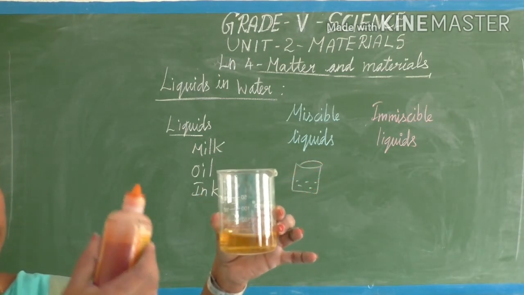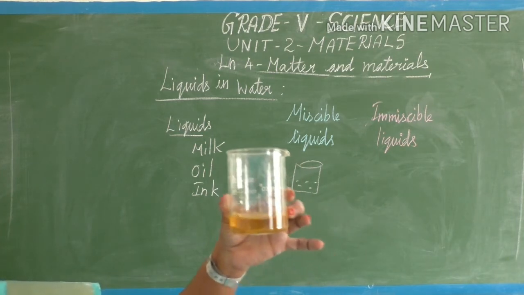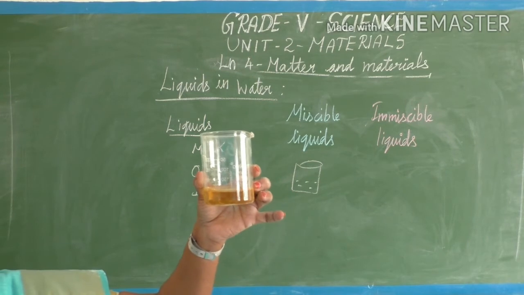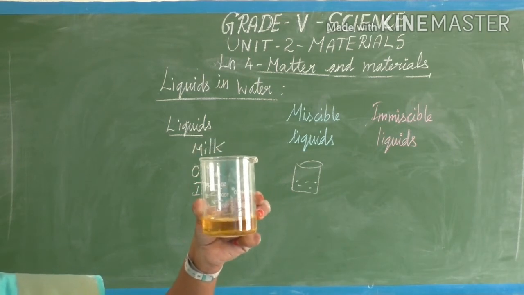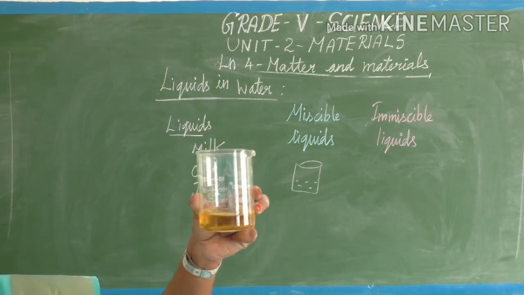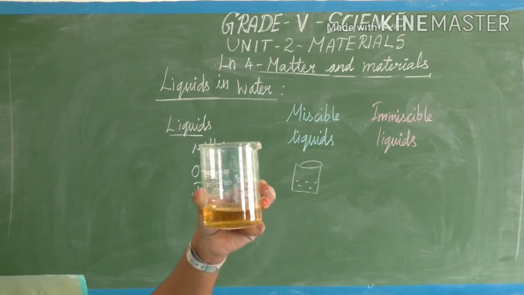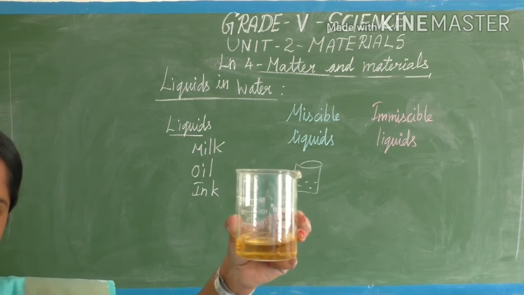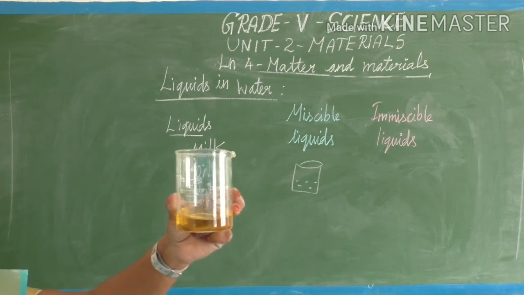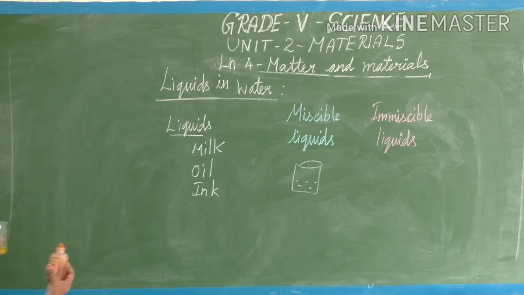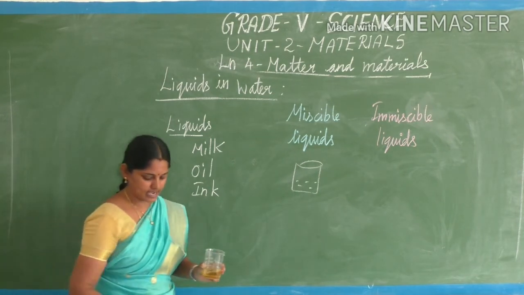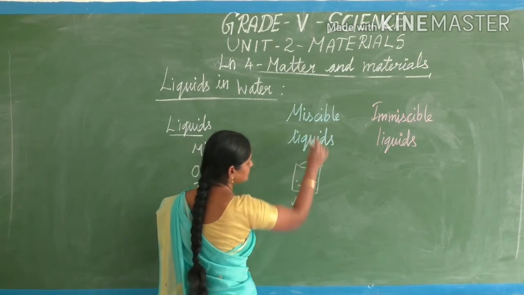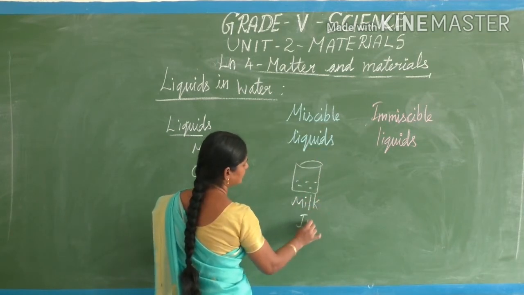If I add these two things together, it is completely mixed up, so we are unable to separate these two liquids. This kind of liquids are called miscible liquids. In this category, I can say milk and ink are miscible liquids.